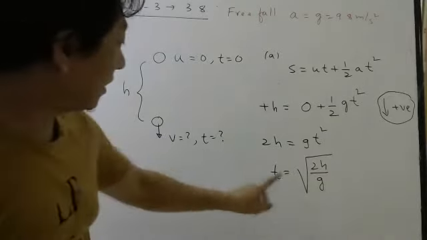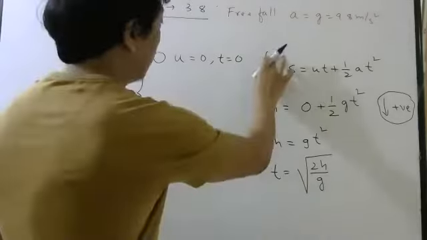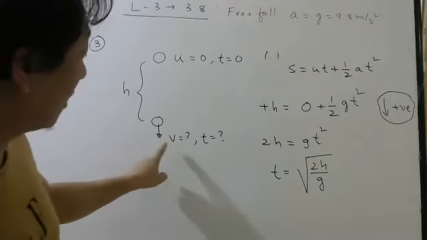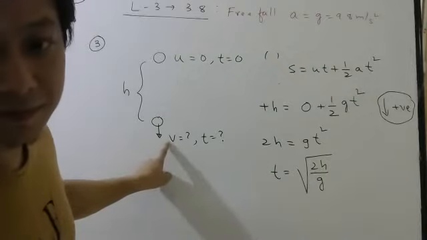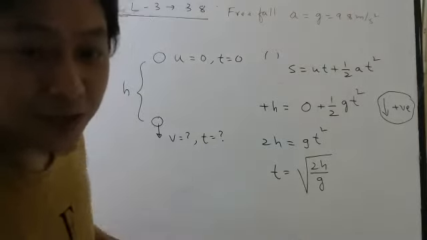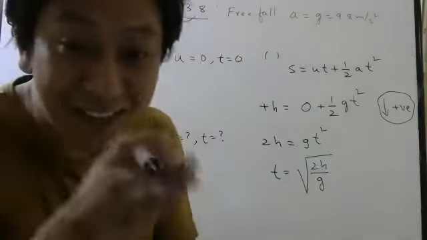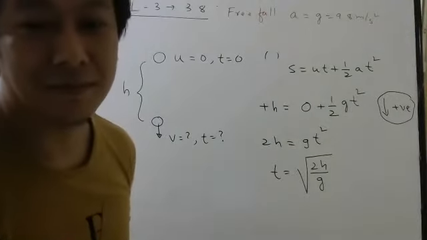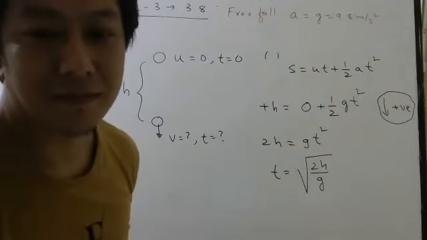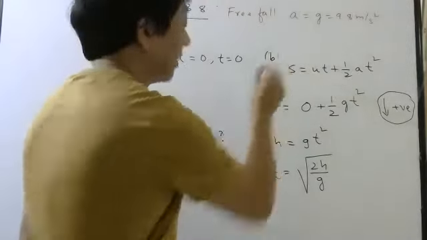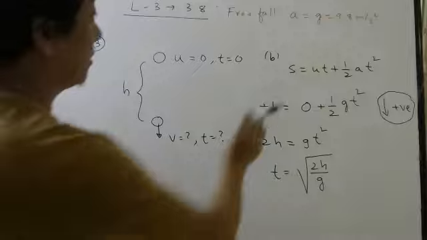So time taken I did. Now let us find what will be the final velocity. Again, is this instantaneous or average velocity? I'm asking velocity at this time. Whenever I say find velocity at this time, it means instantaneous velocity. Okay. Now second part, let us find final velocity.